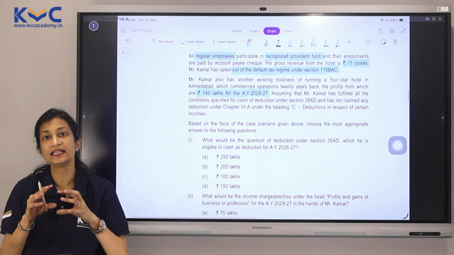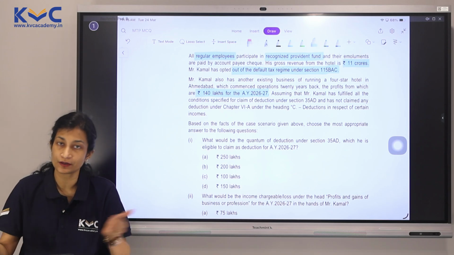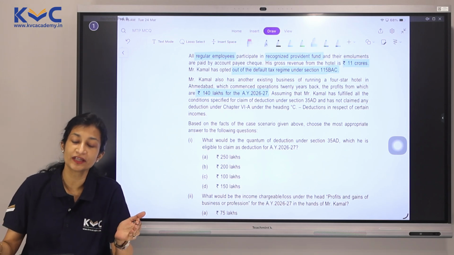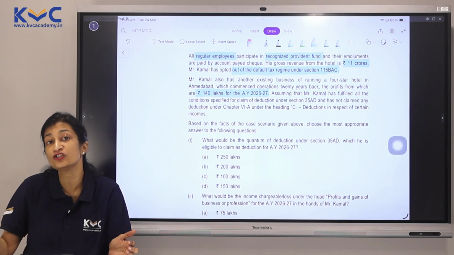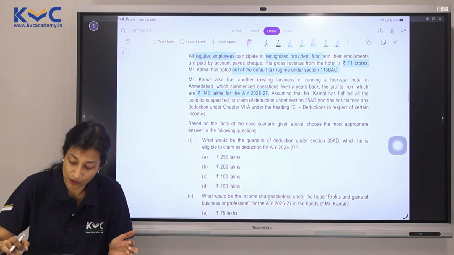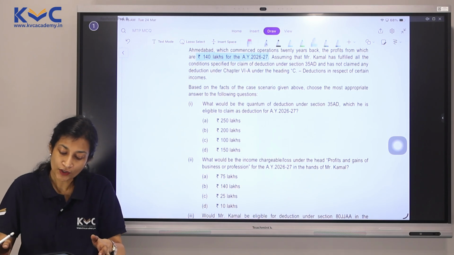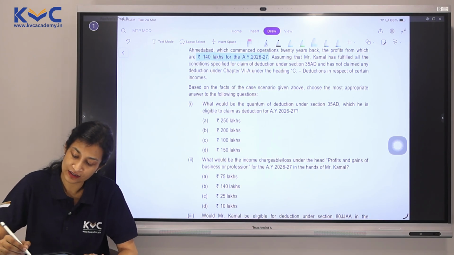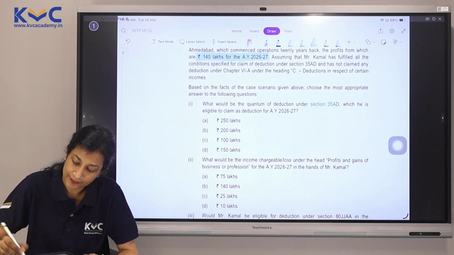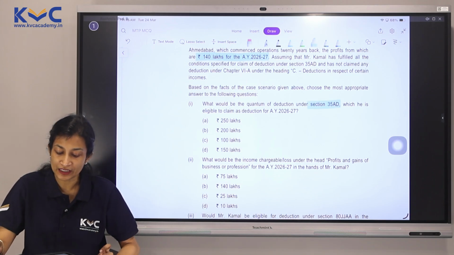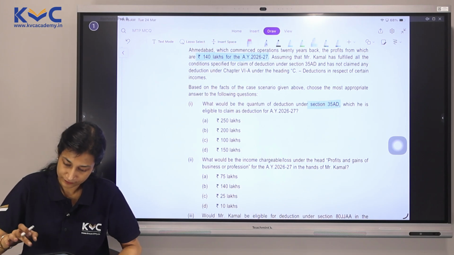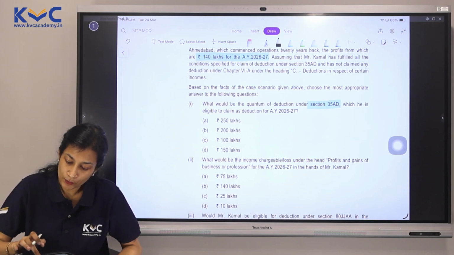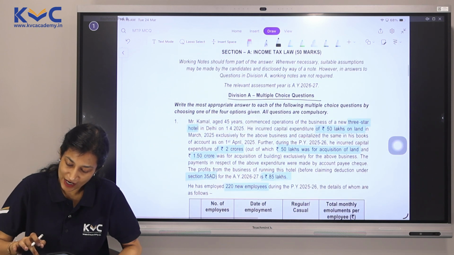Basically there are going to be 2 deductions here from the look of the question. One is 35AD and another one would be 80JJAA. Let's see what is required from us now. What would be the quantum of deduction under 35AD which he is eligible to claim as deduction for AY 26-27? Now we know there are 2 expenses which are happening here.